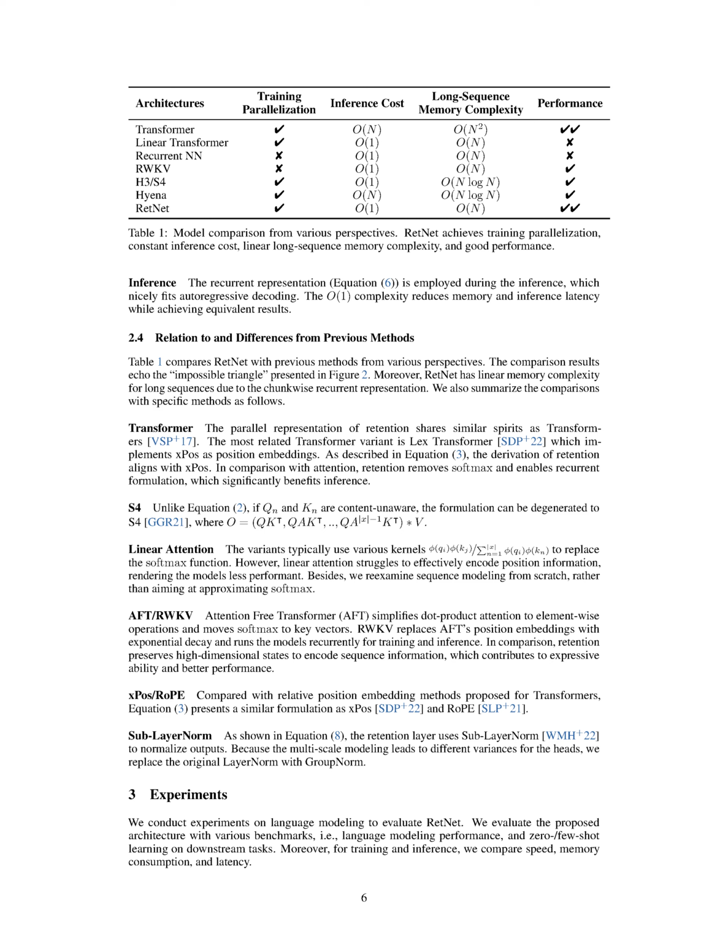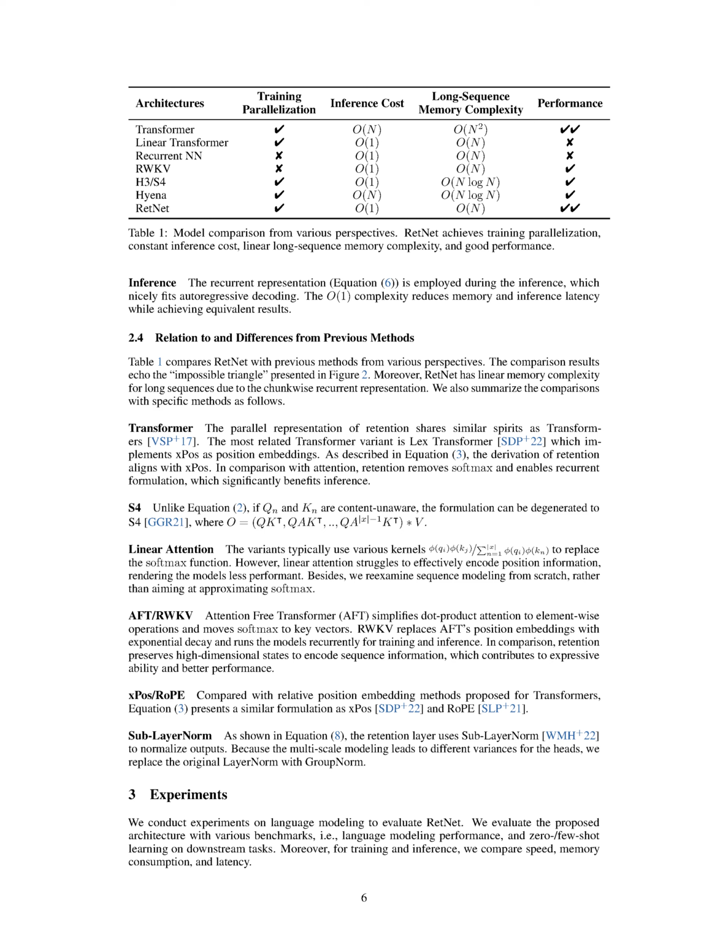Section summary. The overall architecture of retention networks involves stacking multi-scale retention, MSR, and feed-forward network, FFN, layers. The training process utilizes parallel and chunkwise recurrent representations, while the inference phase employs the recurrent representation for autoregressive decoding. RetNet differs from previous methods by achieving linear memory complexity for long sequences and removing softmax in favor of a recurrent formulation, which improves inference efficiency.